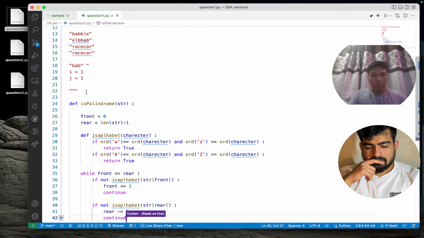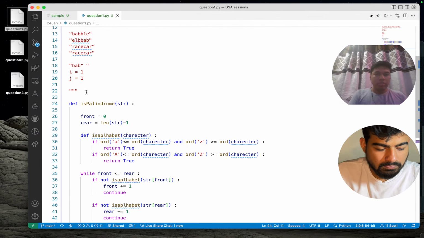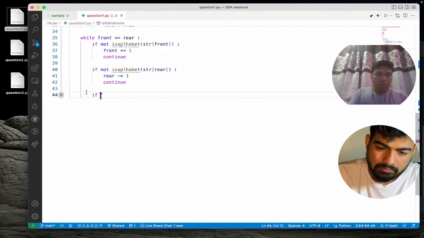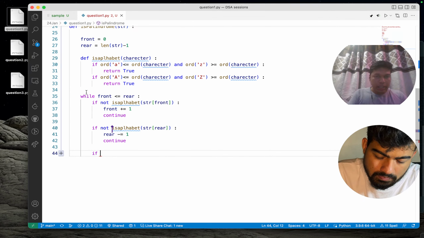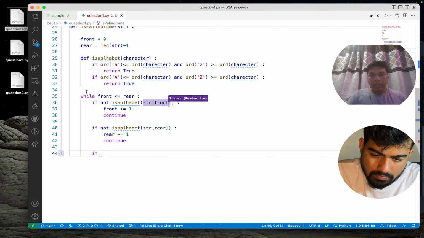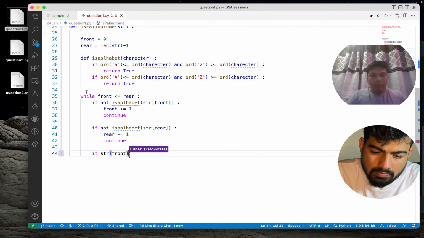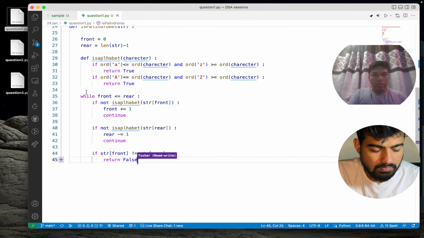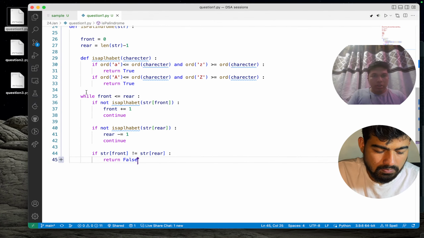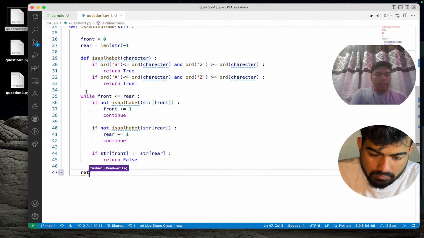After this, if not alphabet, okay, if the string character at front is not equal to the string character at rear, in this case we return false, and otherwise we can return true over here.